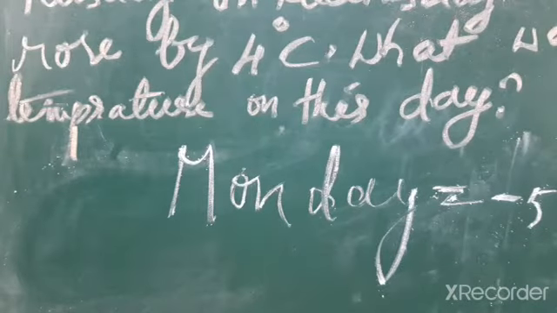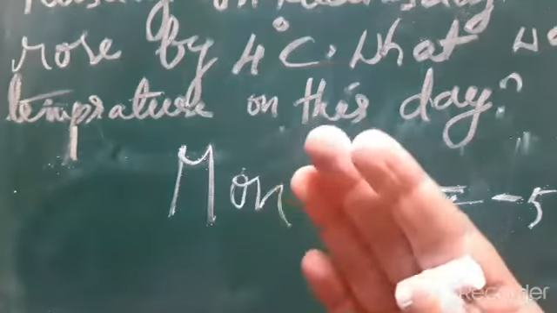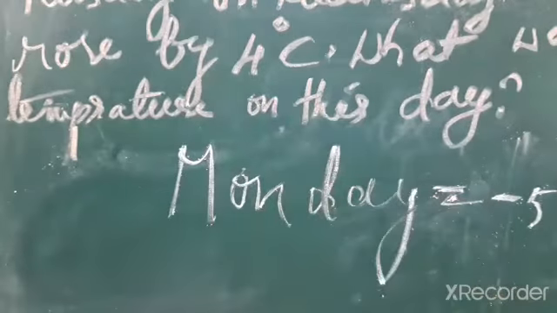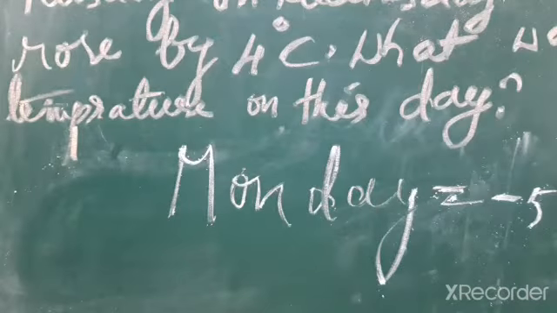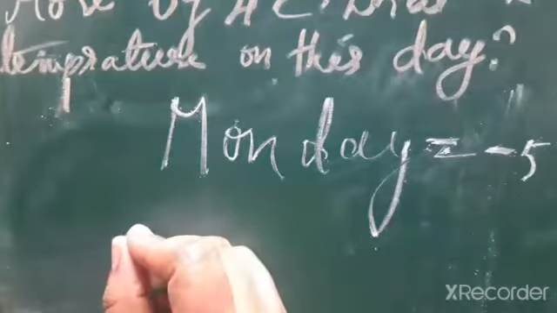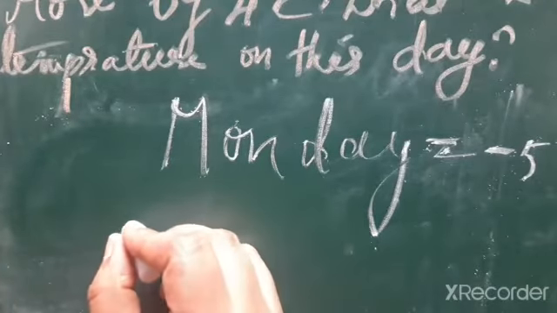You know that if any rise means we have to add plus symbol, decrease means minus symbol, above the sea level means plus symbol, below the sea level means minus. Above anything means positive, below means negative. Now in this word problem, then it dropped by minus 2 degrees Celsius, that was on Tuesday.